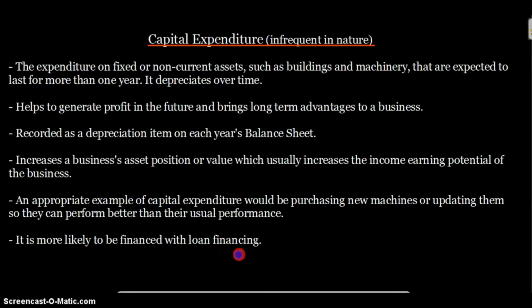And of course, since it's infrequent in nature and the benefits last for long term, that's why the most appropriate sources of finance will be loan financing, such as long term loans, medium term loans, basically that.